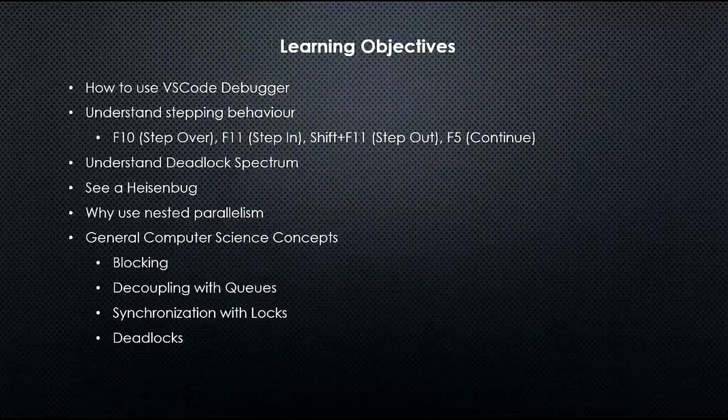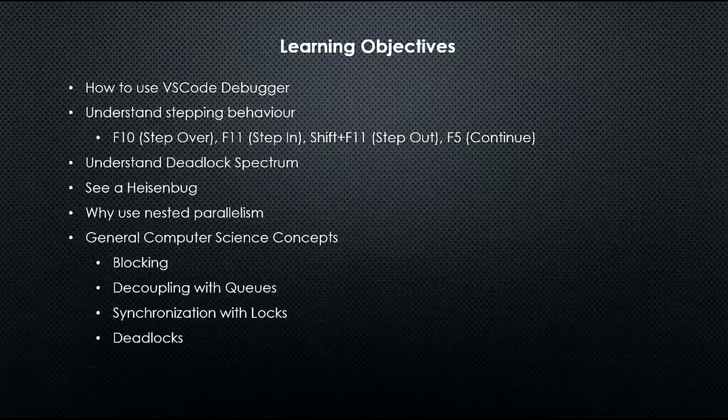So here today, what we're going to learn, we're going to learn how to use the VS Code debugger, how to step through our code. We're going to use a few buttons, F10. Usually start with F10 because you don't know where to put the breakpoints. So you step one by one and find out how the code works. When you face a function, you want to F11 to go in deeper into the stack. Once you've seen enough, shift F11 to get out of the function. And then you do this a few times, a few iterations. You know what's going on already. Now you start putting breakpoints, and then you F5 to jump between the breakpoints. So no more F10, it's faster. So one F5 equals to many F10s.